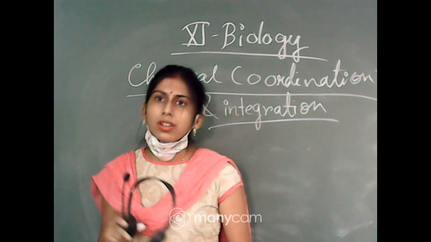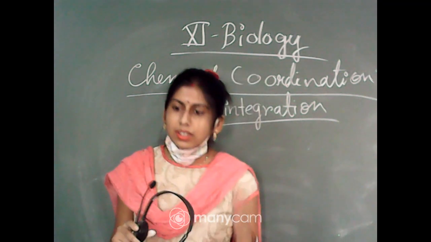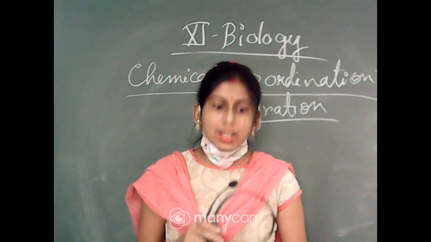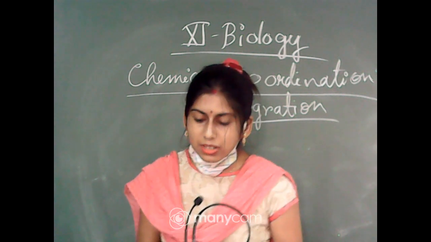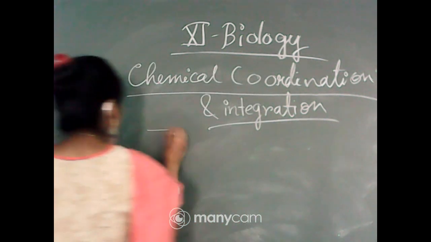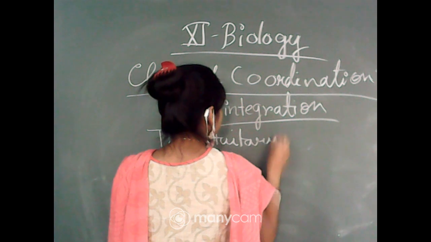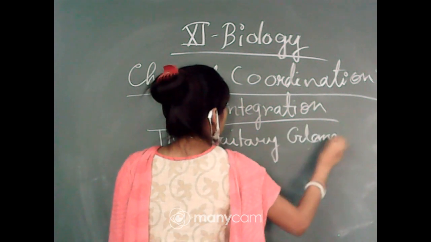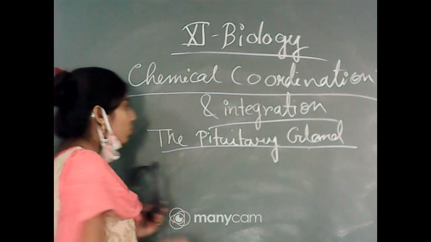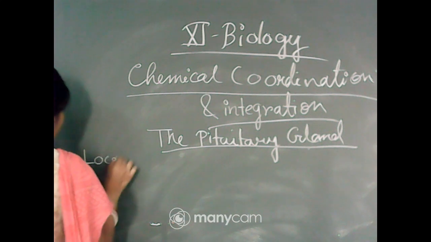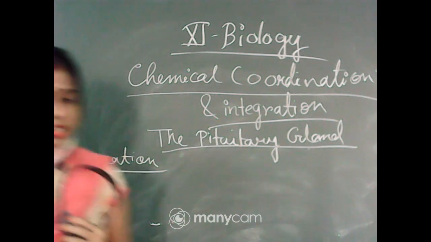First of all, what mainly regulates the pituitary gland is the hypothalamus, and in my previous class I discussed the hypothalamus. The next important part is the pituitary gland. We have to know its location first. So what is the location of the pituitary gland?